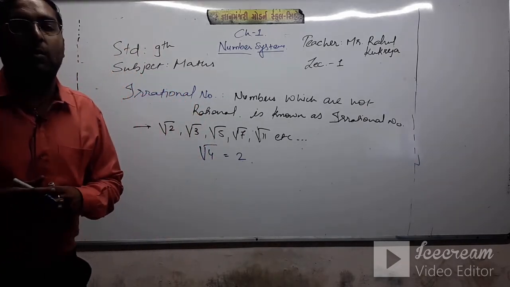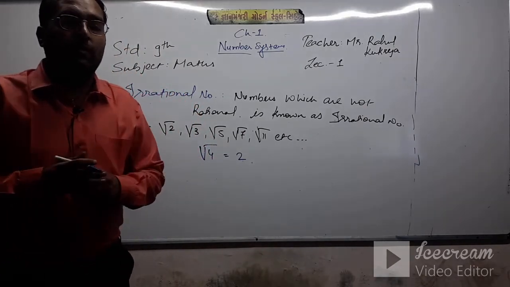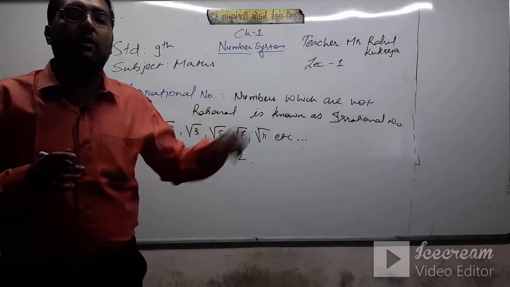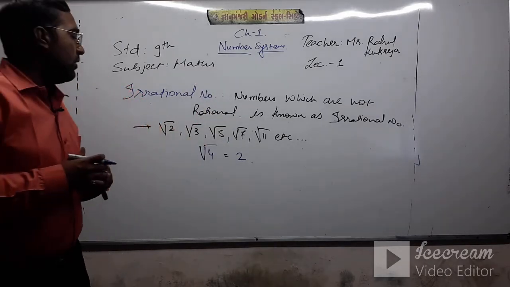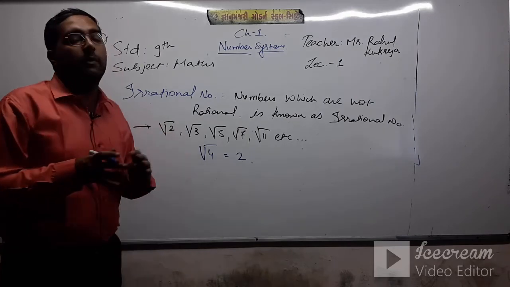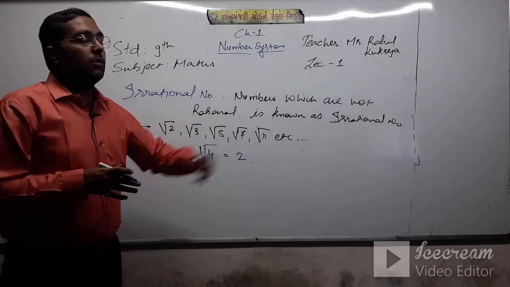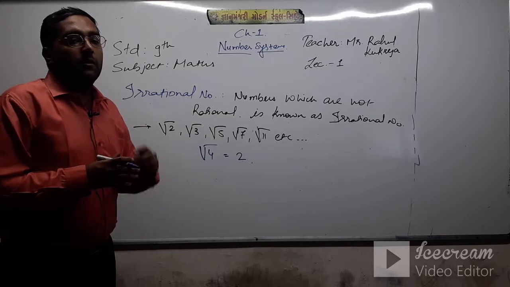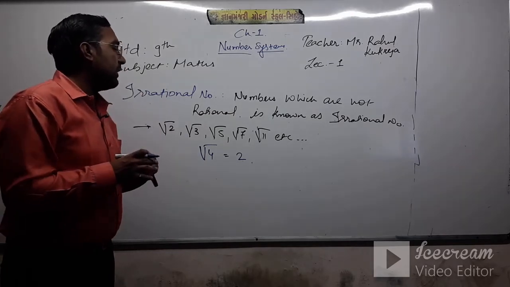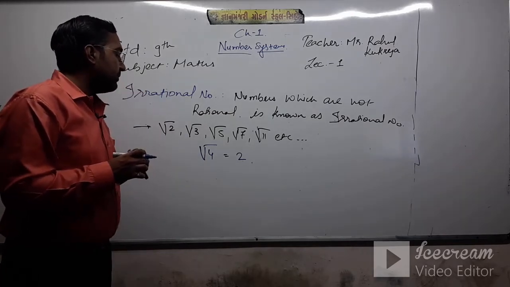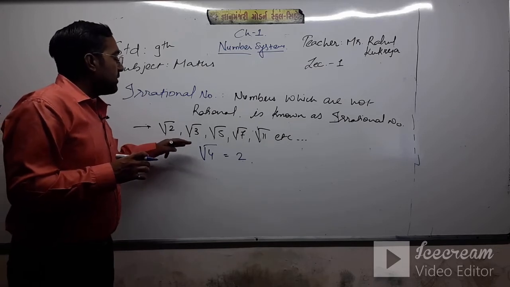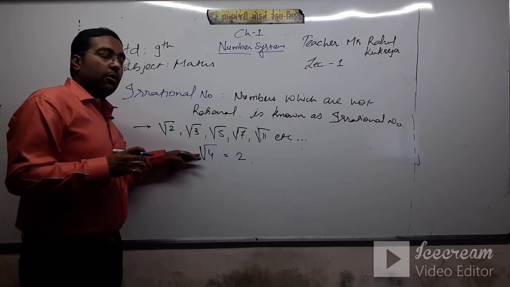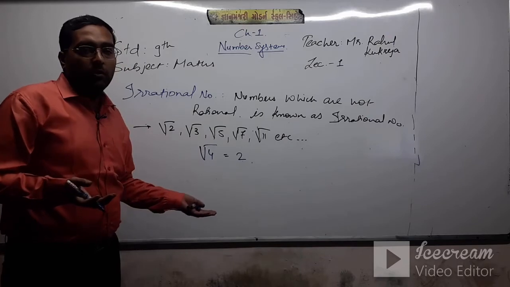All of you know about squares and square roots, right? You already learned them in standard 8. If you have not learned squares and square roots in standard 8, then I'll give them to you in the next topic. Clear? So when I take the square root of 4, it is equal to 2, right?